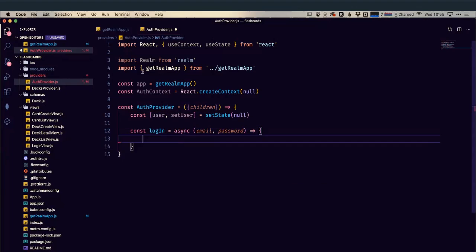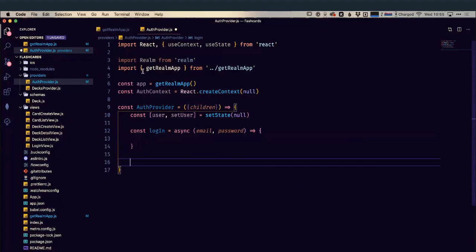That's our login, and then we're going to need a logout as well. So let's just define that too. Logout is not going to need anything. It doesn't require any arguments. There we go. So we've got that stubbed out.